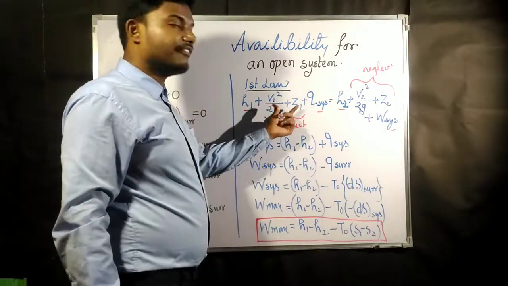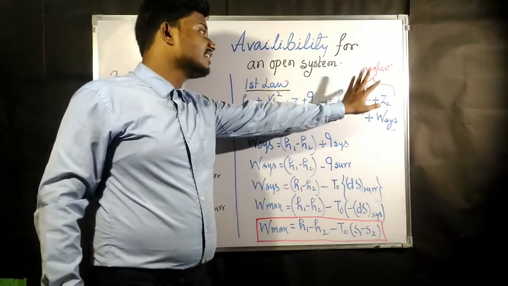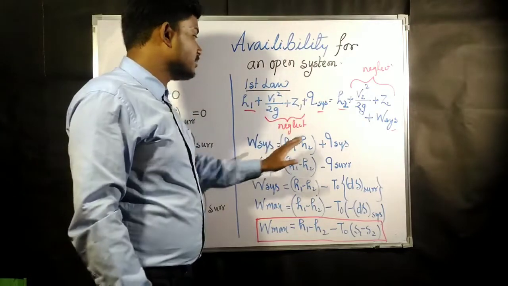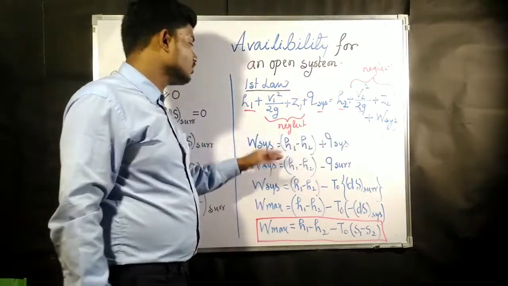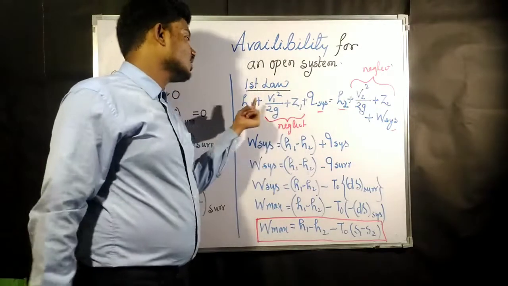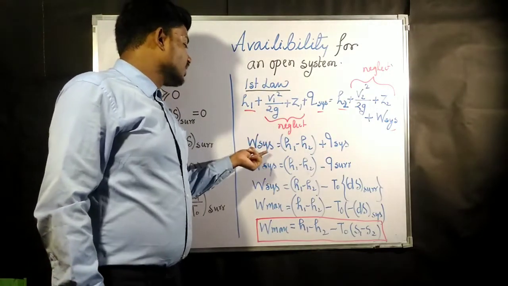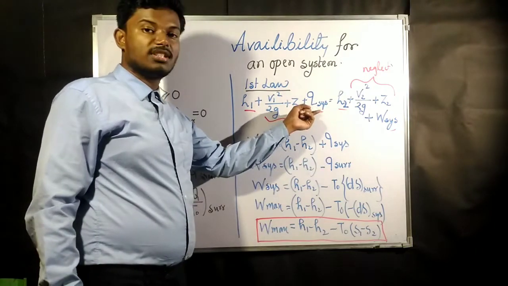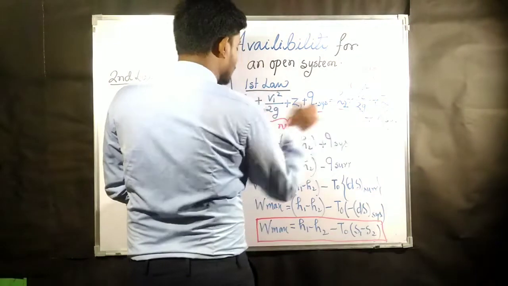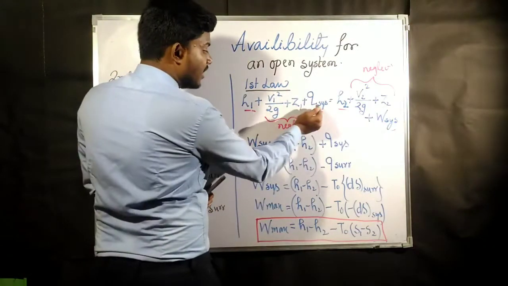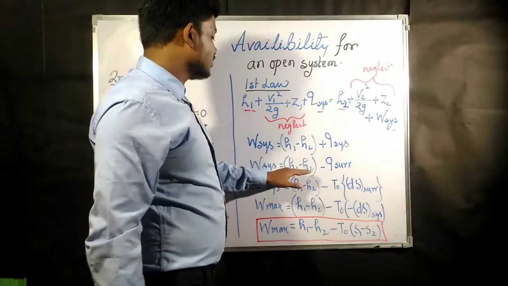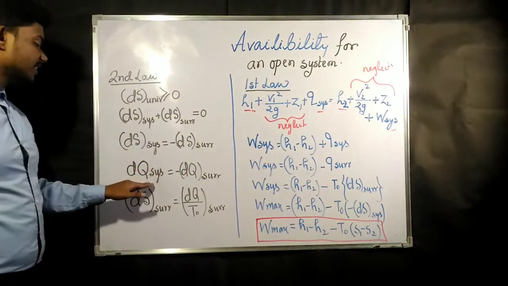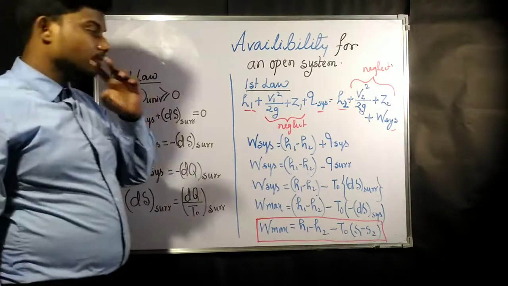Now we are neglecting the effects of kinetic energy and potential energy from both sides. Whatever is remaining, the remaining thing is W system is equal to H1 minus H2. This H2 will come to this side. So W system is going to be H1 minus H2 plus the remaining thing, Q system. This one is equal to H1 minus H2 plus Q system. Now Q system is what? Q system is nothing but minus of Q surrounding. dQ system is going to be minus of dQ surrounding.